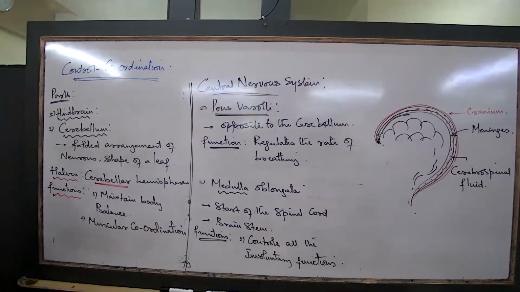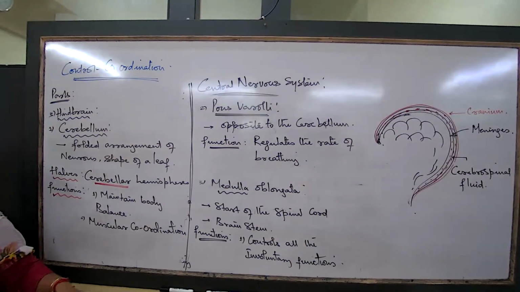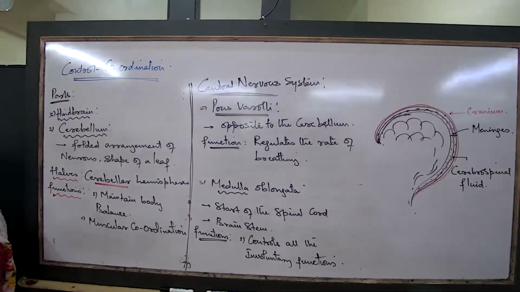This is known as the spinal cord. But these are delicate neurons. They have to be protected by a bony casing. What is that bony casing of the spinal cord? This is known as the vertebral column.